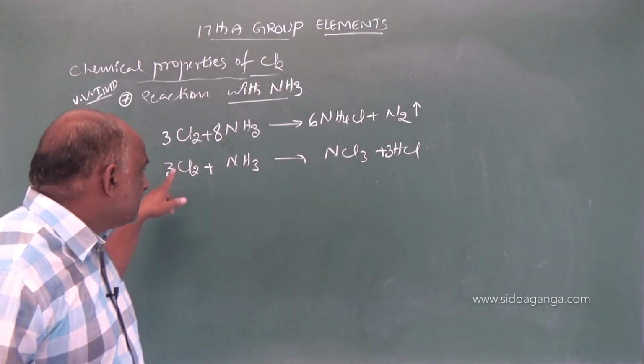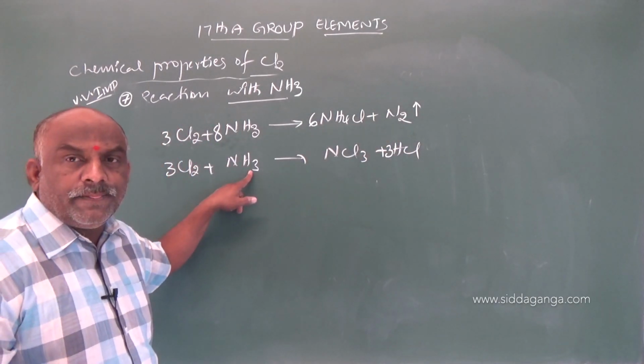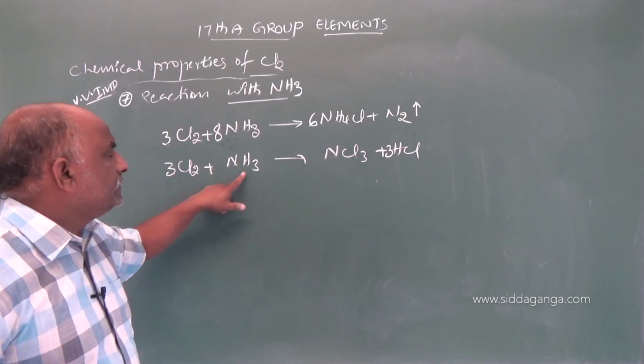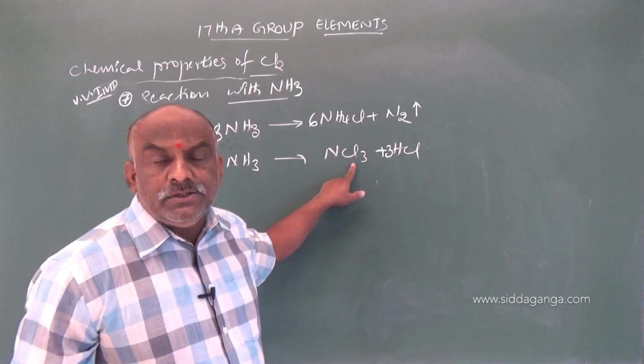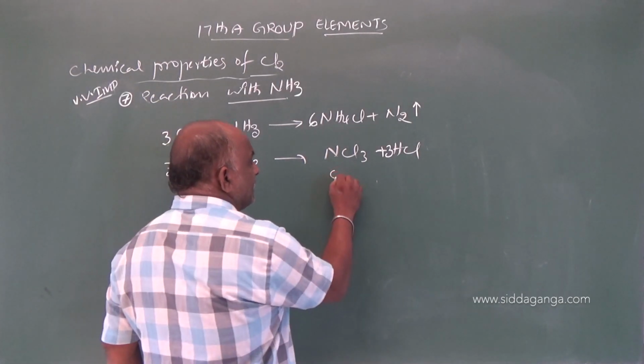Suppose excess of chlorine reacts with ammonia. Excess of chlorine reacts with ammonia to give nitrogen trichloride. This is explosive.